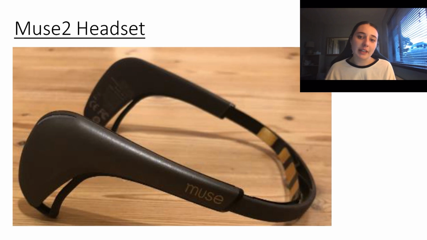To be able to measure this level of activity, I needed an apparatus that had the ability to record EEG data. That was why I chose the Muse 2 headband.